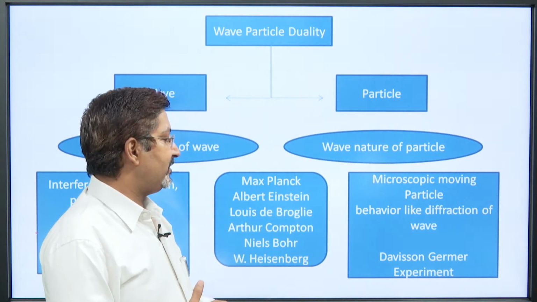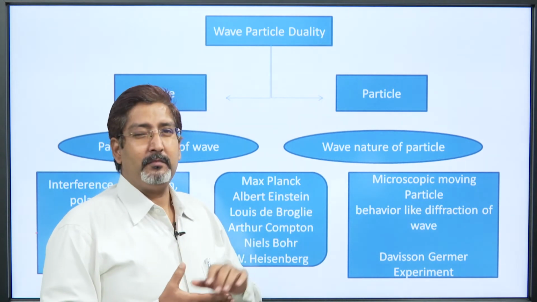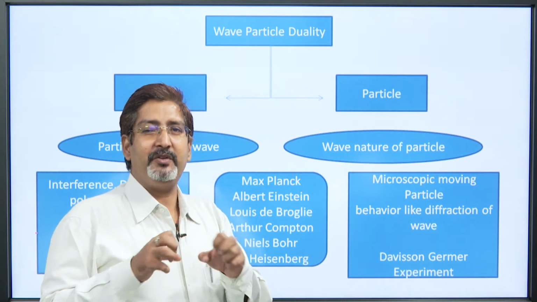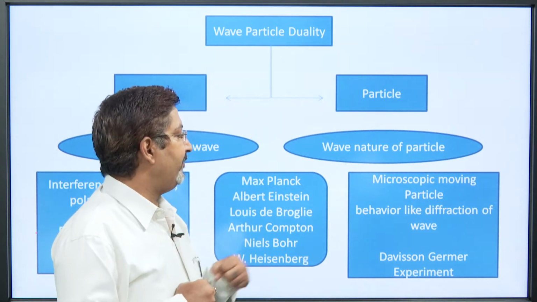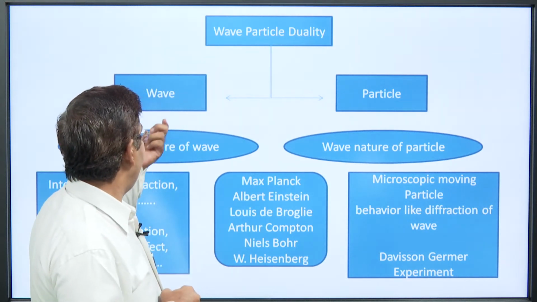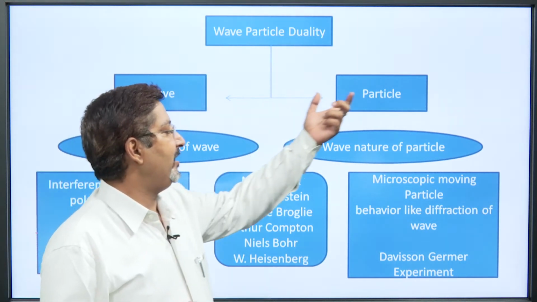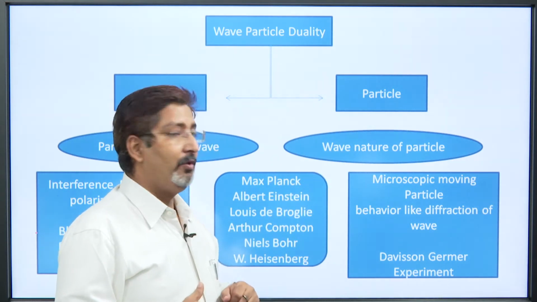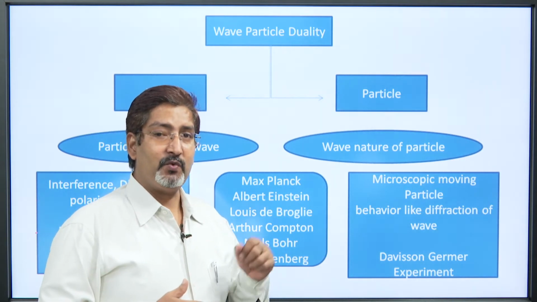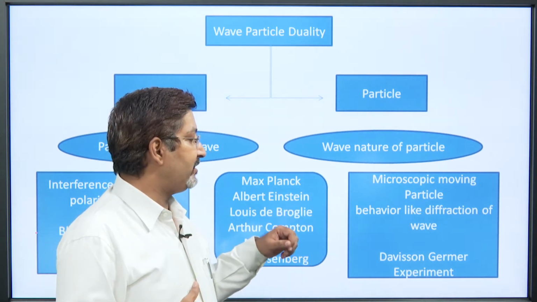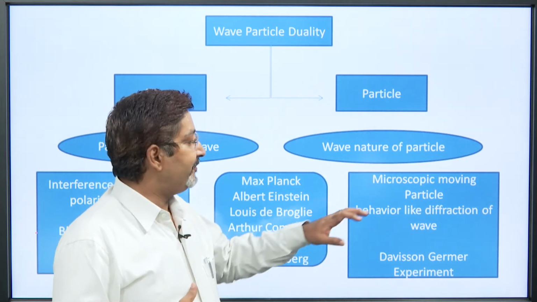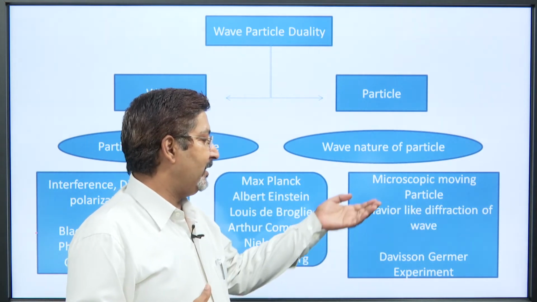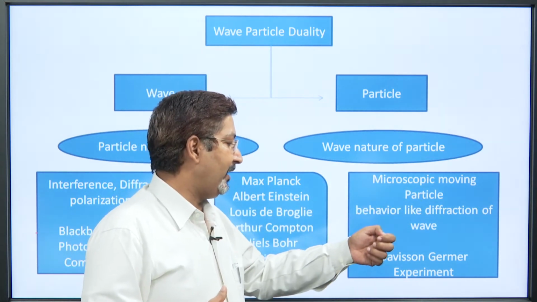This phenomenon was first thought about by various scientists. Science follows symmetry, it loves symmetry. If the wave can behave like a particle, why not a particle behave like a wave? But some boldness was required to discuss this, and Louis de Broglie, in his work, introduced this idea and discussed it with Einstein. Einstein encouraged him, and finally he put forward his hypothesis, and that was valid for the microscopic moving particle.